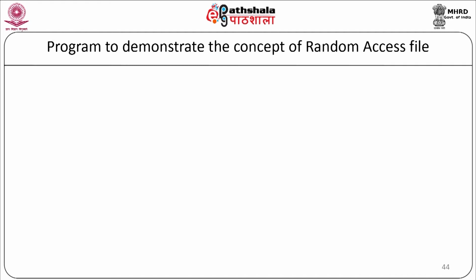Now let us see a program to demonstrate the concept of random access file handling. Here in random access file handling, we are going to manipulate our positions, so that particular code is very important. We will start with our program: #include <fstream>, #include <stdlib>, #include <stdio>, #include <string>. We will define our class first, employee.